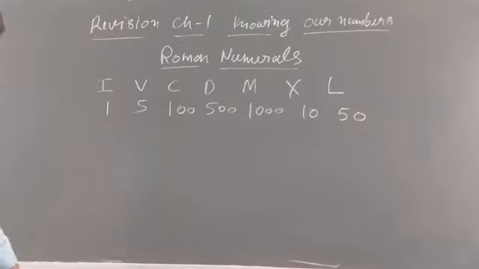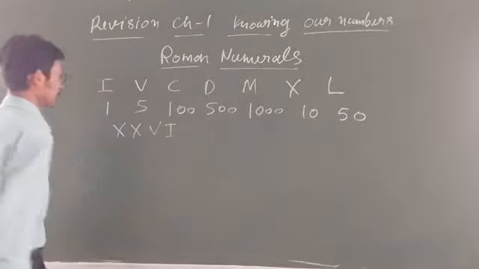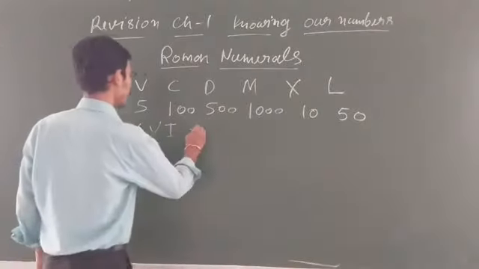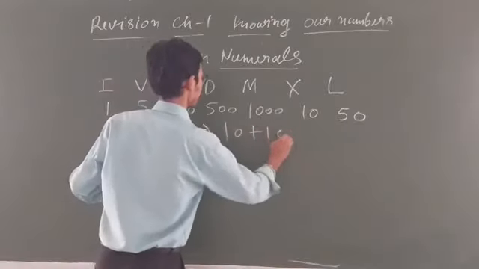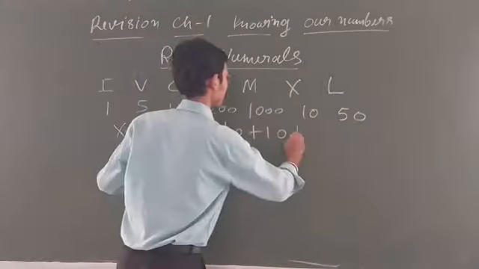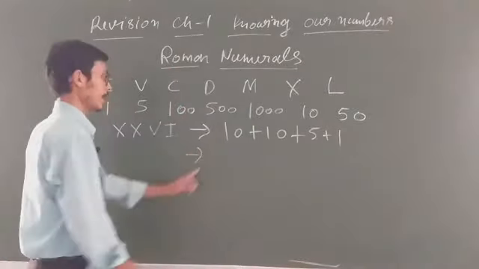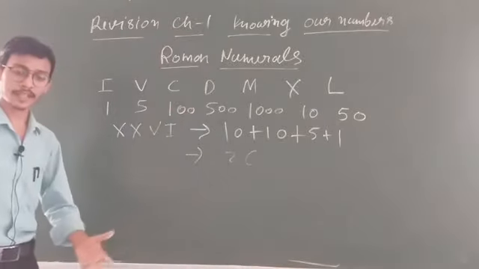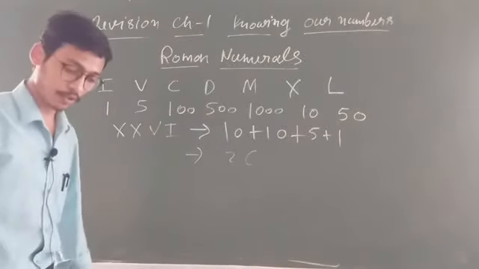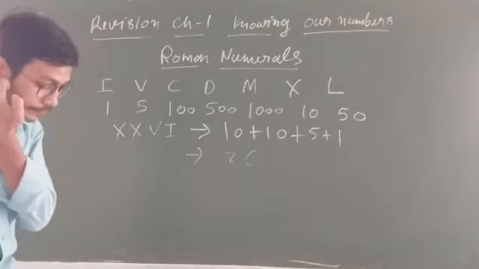Clear? So Roman numerals means you only have to write down numbers in Roman numerals. Clear? Let us take another example. Like it is given X, X, V, I. This is given, student. So what can you write this as? This is 10, this is 10, so write 10 plus 10, then 5 plus 1. So this will become 10 plus 10, 20. 20 plus 5, 25. 25 plus 1, 26. Clear? So lots of questions are given in your book, student. You can solve these questions.